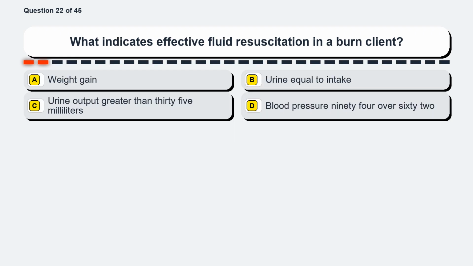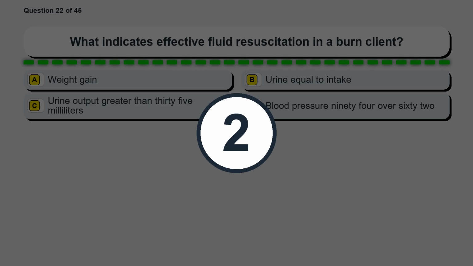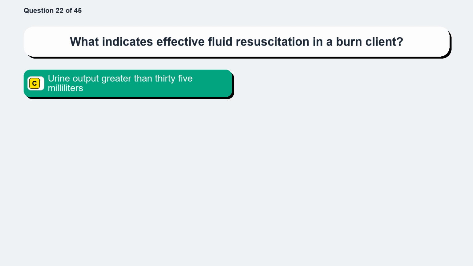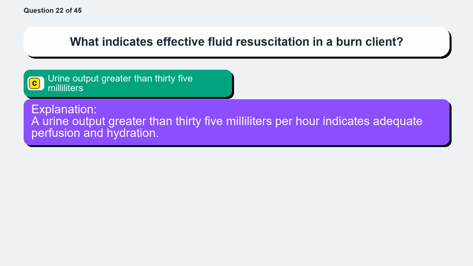Question 22. What indicates effective fluid resuscitation in a burn client? Option A, weight gain. Option B, urine equal to intake. Option C, urine output greater than 35 milliliters. Option D, a blood pressure 94/62. The correct answer is option C, urine output greater than 35 milliliters. A urine output greater than 35 milliliters per hour indicates adequate perfusion and hydration.